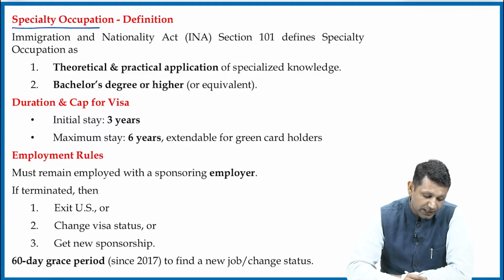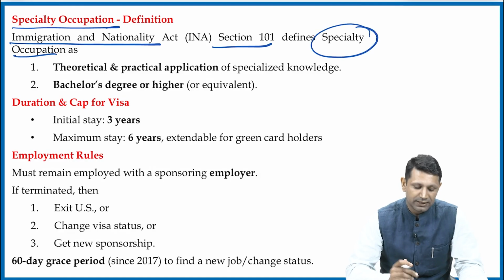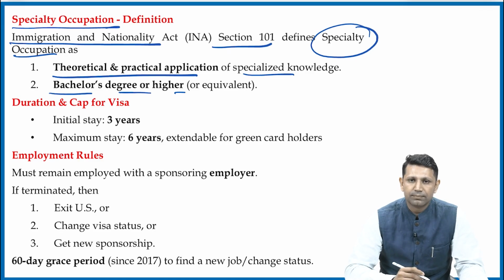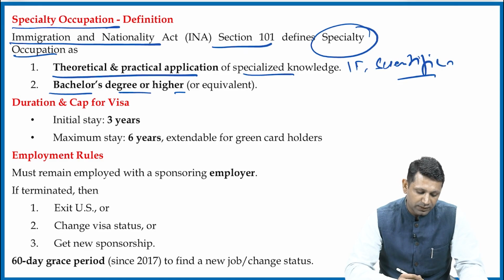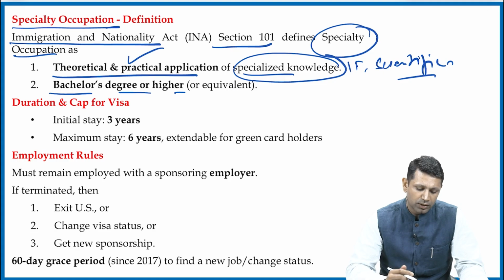Now next is, what are specialty occupations? The Immigration and Nationality Act section 101 defines these specialty occupations. It says theoretical and practical application of specialized knowledge, for example IT, software, or bachelor's degree or higher. It's not all about IT, it can also include scientists, it can also include space, aeronautics. So all these things come under the specialized knowledge. So there is a theoretical or practical application of specialized knowledge, plus the person should be holding a bachelor's degree or higher.